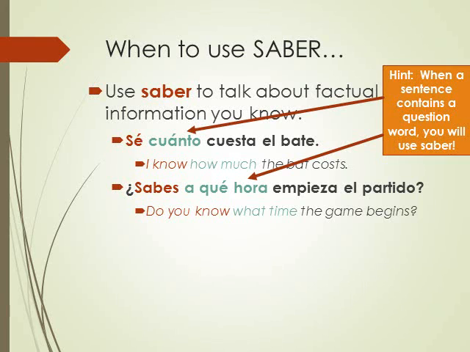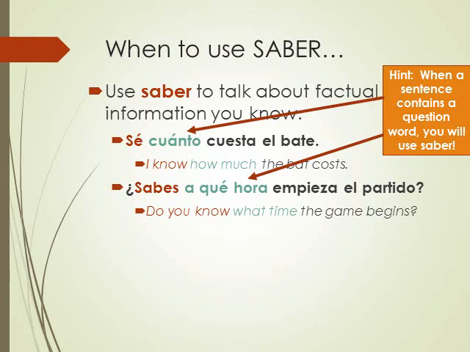Now, this is a big hint. When a sentence contains a question word, you will use saber. All right, so note here in the first sentence, cuánto is a question word. It means how much or how many, okay? Since we have cuánto in the sentence, we automatically know that we have to use the verb saber, all right? Same thing with the second one. A qué hora is in the sentence, all right? A qué hora is a question word. At what time? Since we have that in our sentence, we know that we have to use saber, all right?